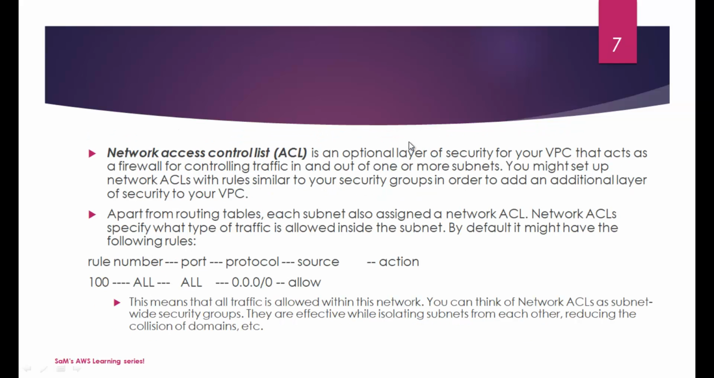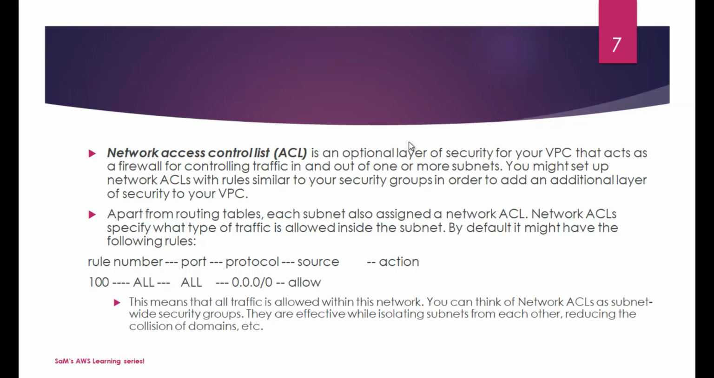Again, NACL, it's an optional layer of security for your VPC that acts as a firewall for controlling traffic in and out of one or more subnets. You might set up a NACL with rules similar to your security groups in order to add an additional layer of security to your VPC. Apart from the routing table, each subnet is also assigned a network ACL. Network ACLs specify what type of traffic is allowed inside the subnet. By default, it might have the following rule.